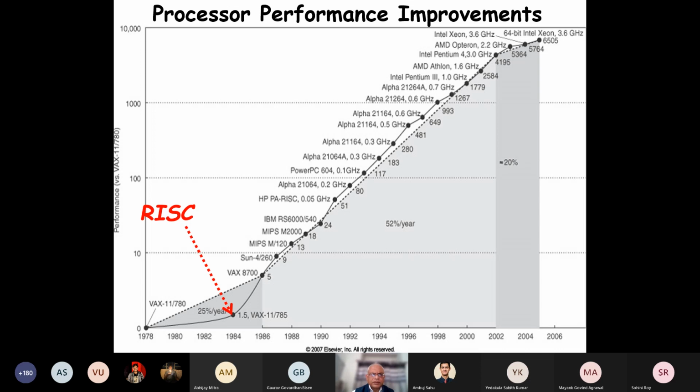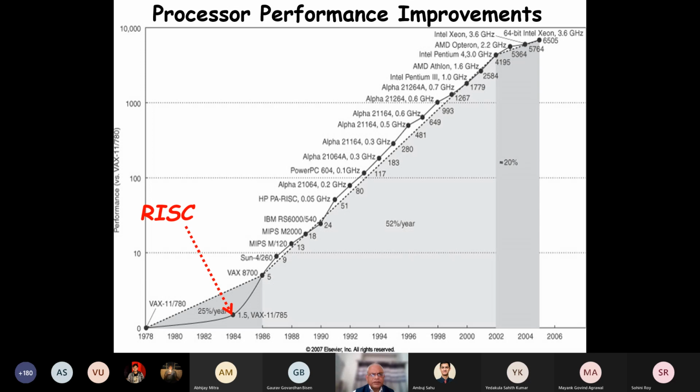And see here, initially it was rising very slowly, even though the number of transistors were increasing as per Moore's law. Performance till 1984 was very low. See here, a very small slope. And suddenly in 1984, the slope became very steep. Performance increased very fast in 1984.